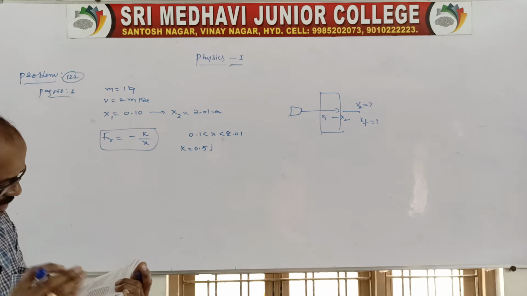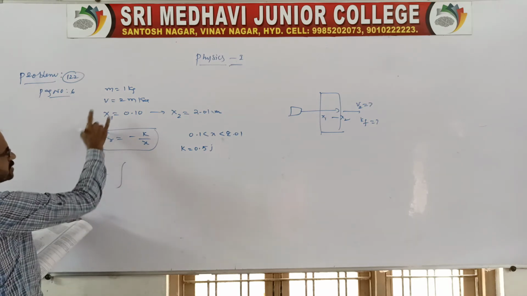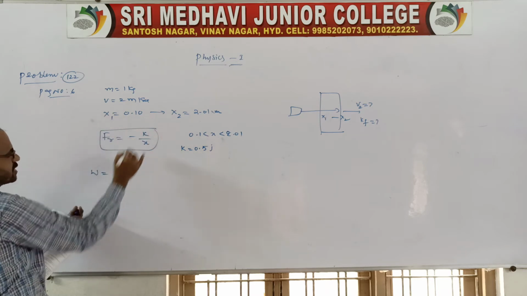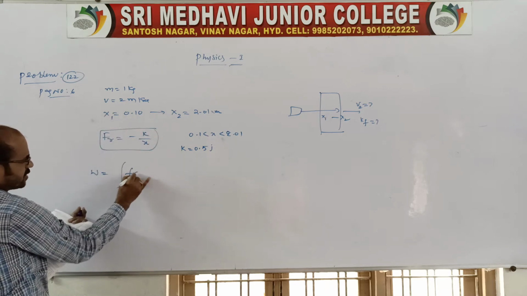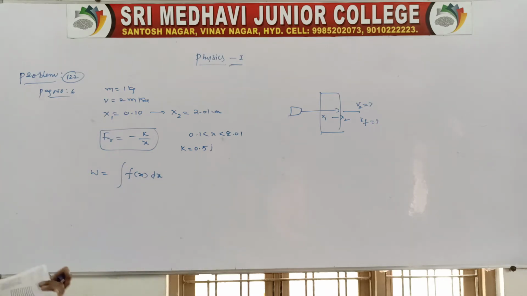Here we should understand properly, and only then can we solve it. The work done is given in terms of x1 and x2, so we write the integral of f of x dx. The variables are given, so we take it like this: f of x dx.